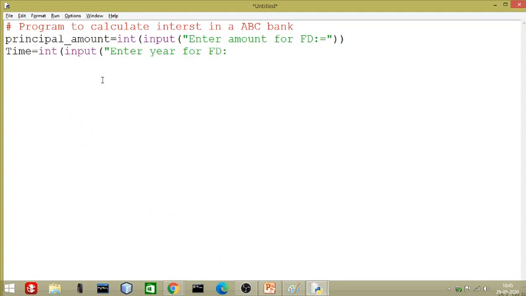FD means fixed deposit. Okay, then the bank will offer some interest rate. Rate is equal to, for example, the bank is offering 7% interest by default, fixed. We are not asking the user to enter the interest. The bank itself will give you the interest, rate is equal to 7.